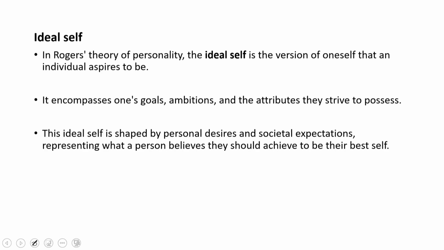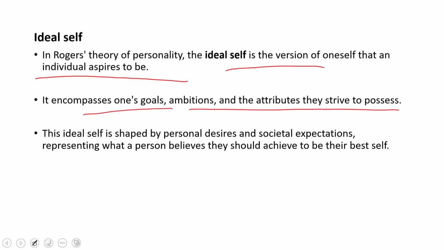Now the ideal self. Real self we have discussed, that is the genetic blueprint that gets expressed when everything is favorable. The ideal self, in Rogers' theory of personality, is a version of oneself that an individual aspires to based on certain conditions projected to them. It encompasses one's goals, ambitions and attributes they strive to possess.